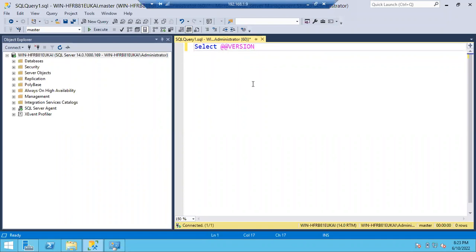Now I want to run this query, guys. If you have only one query to run, no need to select the query. You can simply run it in three ways. One way is to click on the execute button. Second way is Alt plus X, which is the keyboard shortcut. Third way is F5, the function key.